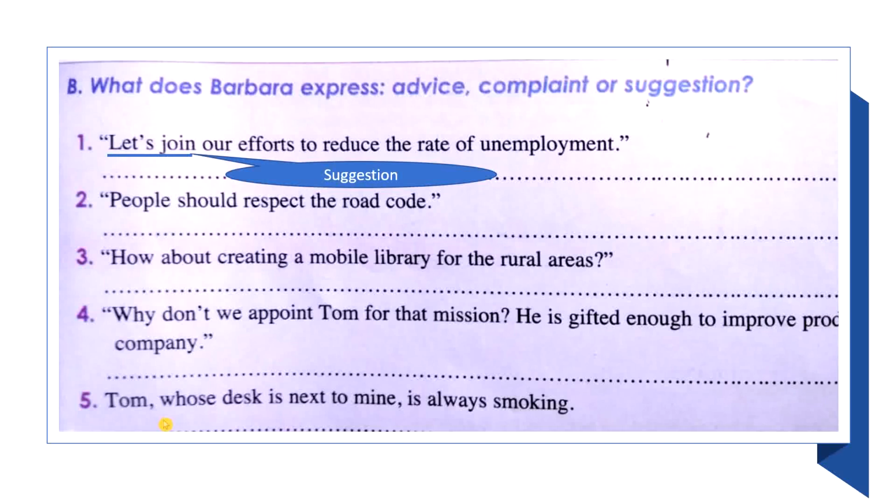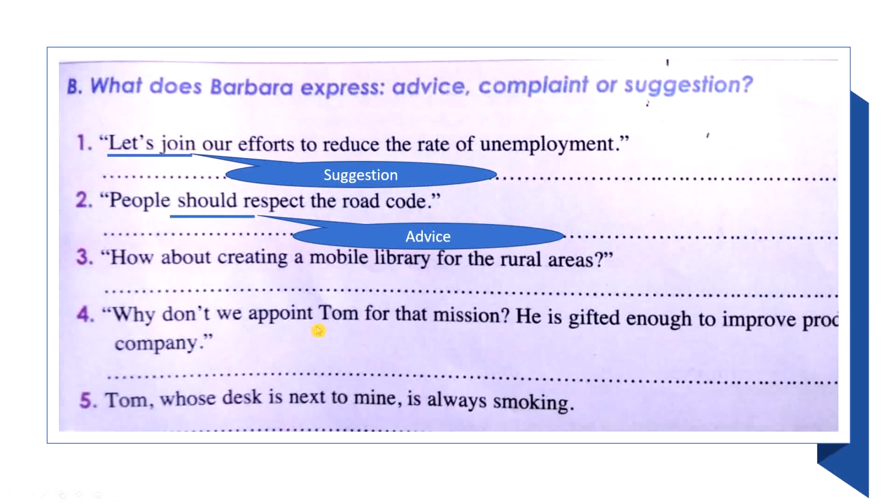The second one: people should respect the road code. So the expression that we are using here is should. When do we use should? Good, to give advice. Notice that after should we use the verb in the base form. It is not conjugated. And the same thing for let's: we join, the verb is not conjugated too.